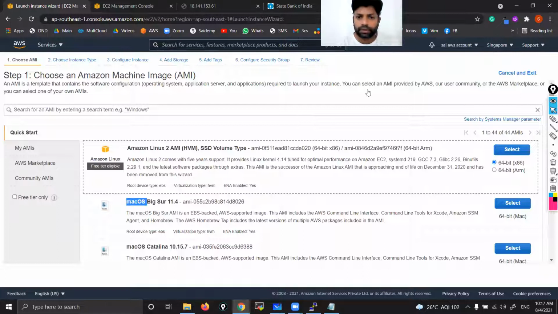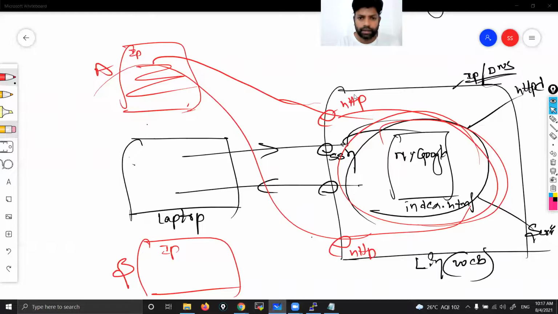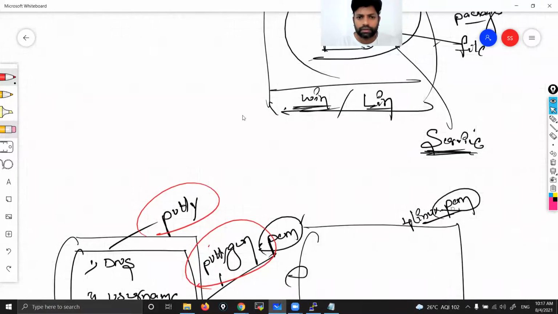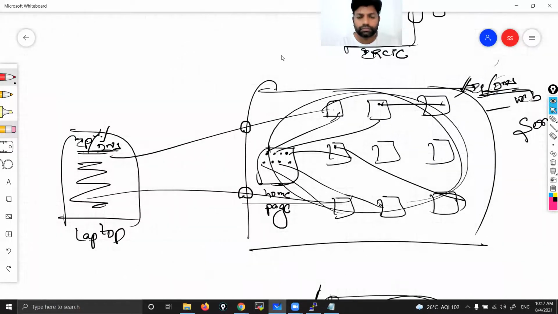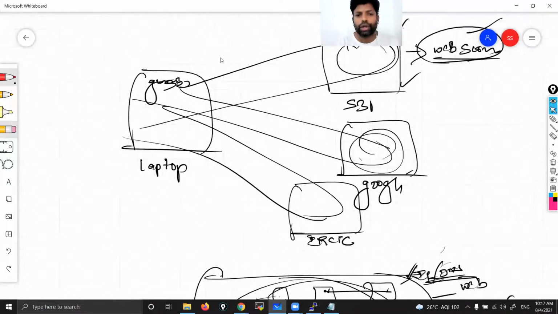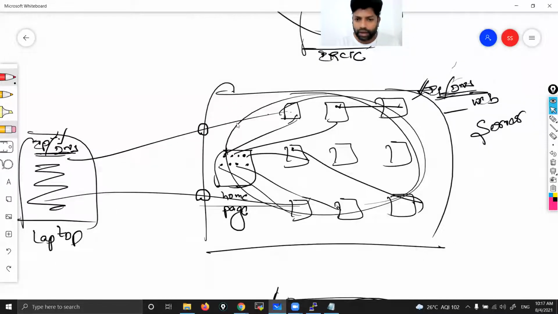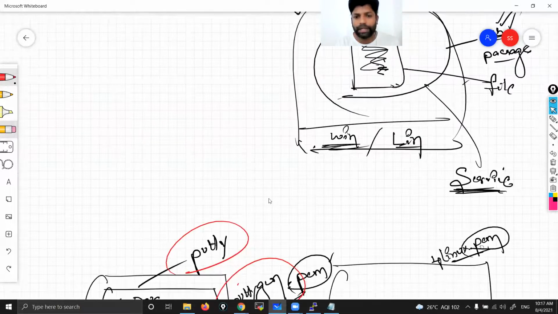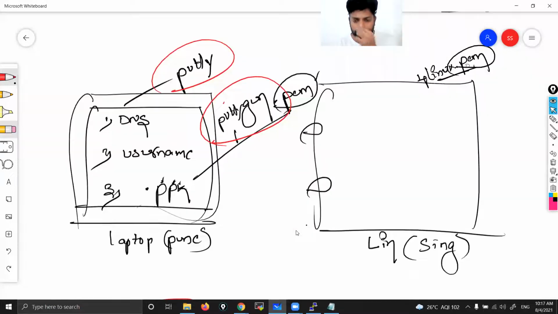We are converting the PEM file to a PPK file using PuTTYgen. Is there any backup, PPK to PEM file? No need to do it, because they are already giving PEM. We need to convert into PPK only, for example when users are using Linux servers and sometimes Windows.